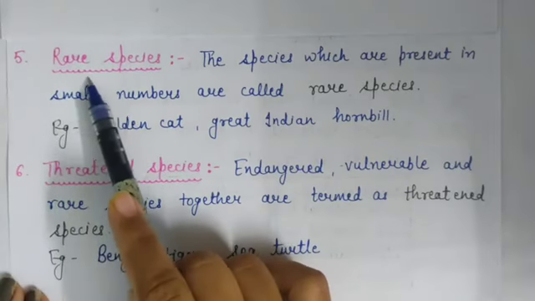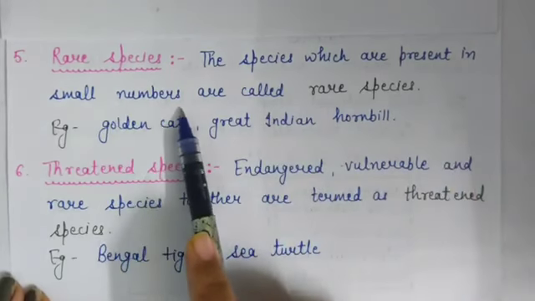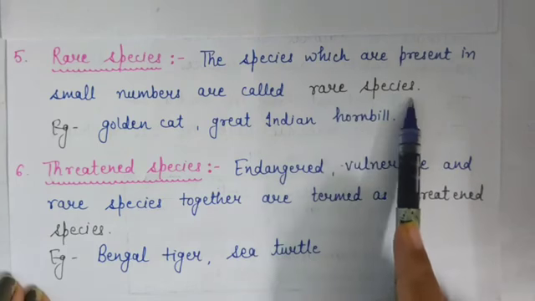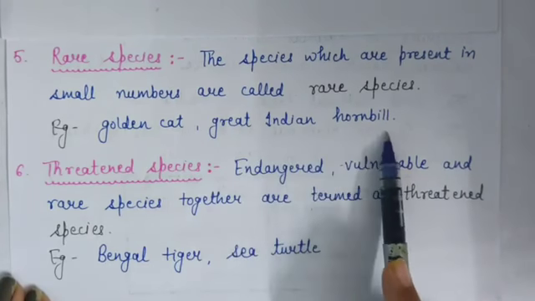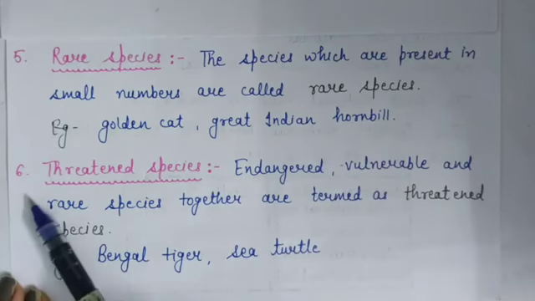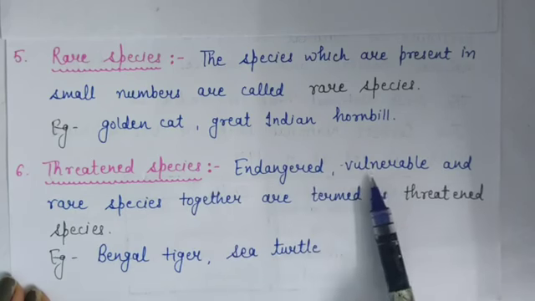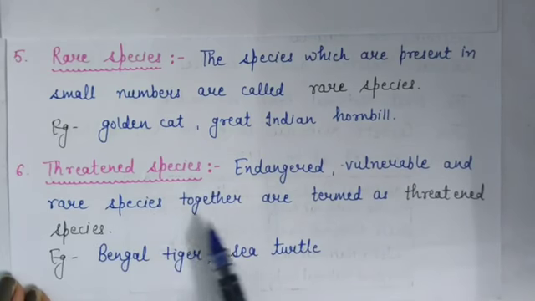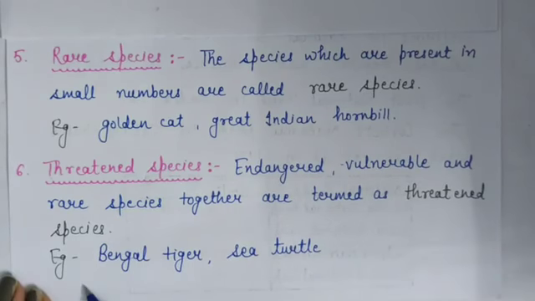Now next is rare species. The species which are present in small numbers are called rare species. For example, golden cat, great Indian hornbill. These are few examples of rare species. Next type is threatened species, means endangered, vulnerable and rare species together are termed as threatened species. For example, Bengal tiger, sea turtle are some examples of threatened species.